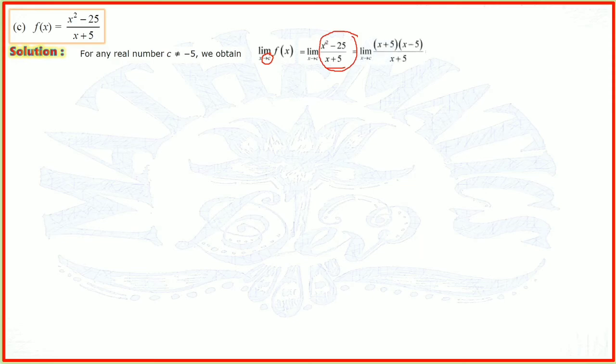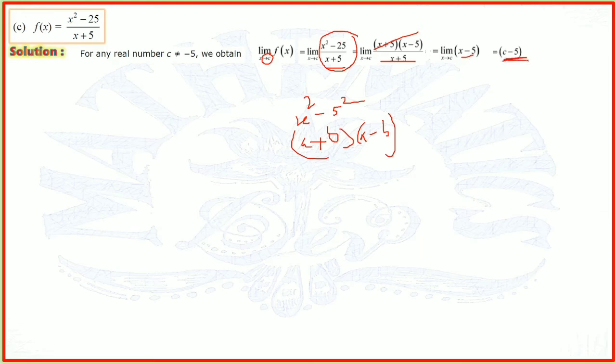Now this is a square and 25 can be written as b square, 5 square. So then this will become the identity a square minus b square, which is nothing but a plus b into a minus b. So that we have put. Now x plus 5 and x plus 5 cancelled. So we now have limit x tends to c of x minus 5, which is nothing but c minus 5 after taking the value of the limit.